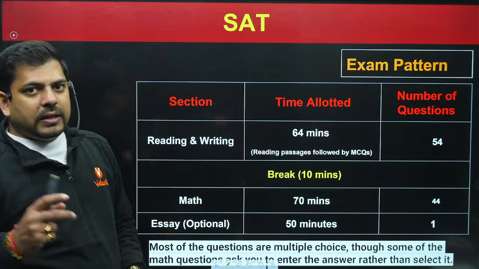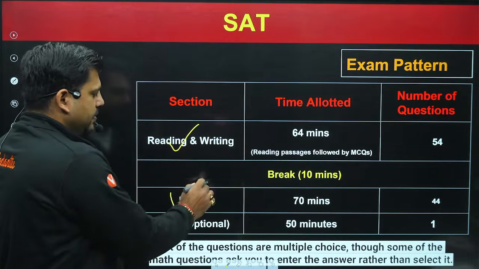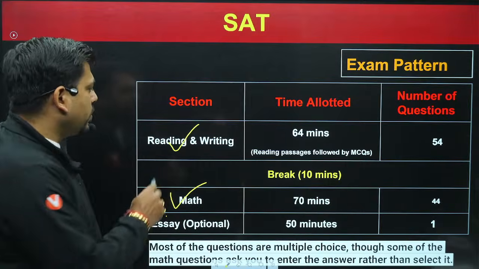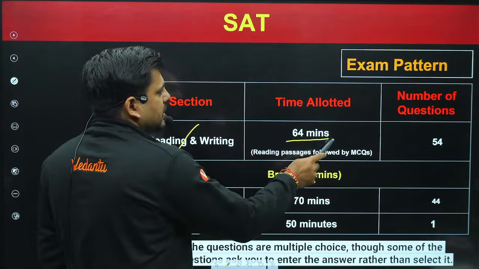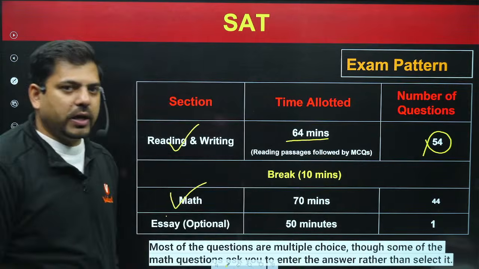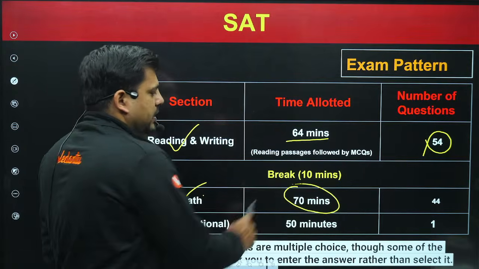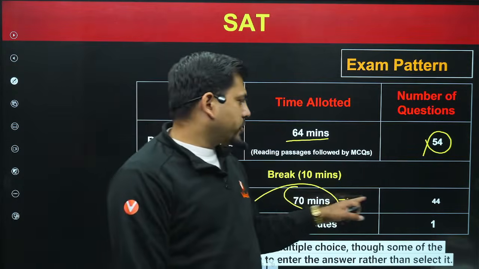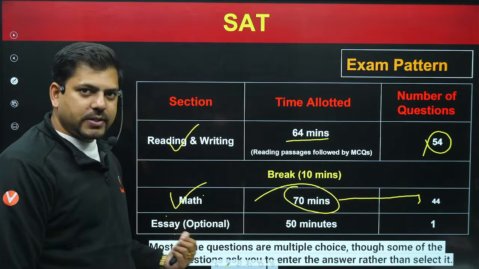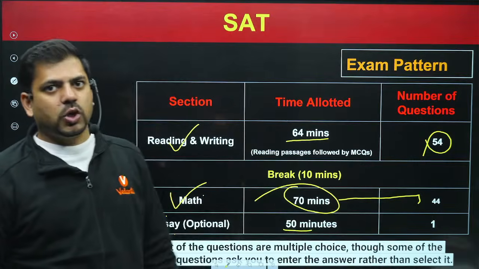Now there are 2 sections in SAT. First is reading and writing, second is mathematics, and then there is an essay section also, which is optional. The reading and writing section is 64 minutes and has only 54 questions. Thereafter, the mathematics section is 70 minutes and has only 44 questions. Now moving forward, the essay is an optional section. You have 50 minutes and only one question, where you have to write an essay on one topic.